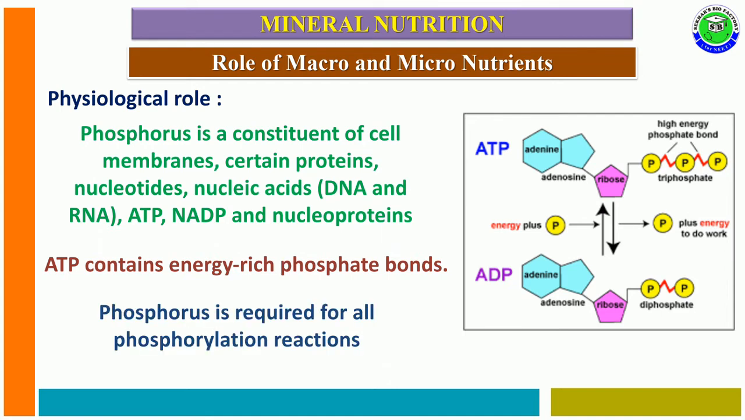Along with this, phosphorus is mainly required in all phosphorylation reactions. During a phosphorylation reaction, phosphate is added to a substrate molecule. For this, it needs phosphorus. It is the physiological role of the phosphorus macronutrient.